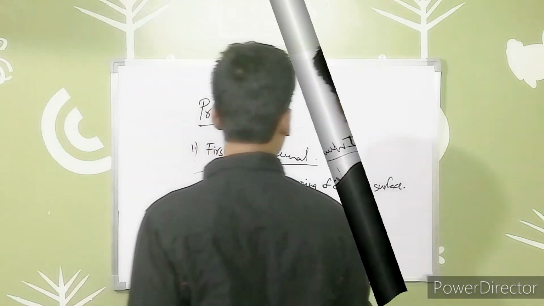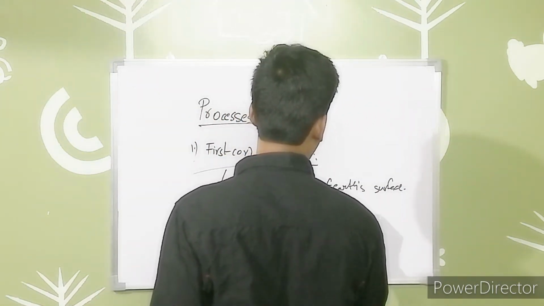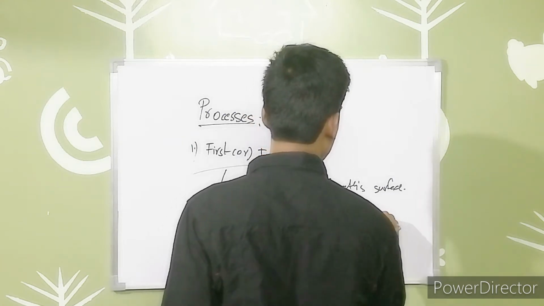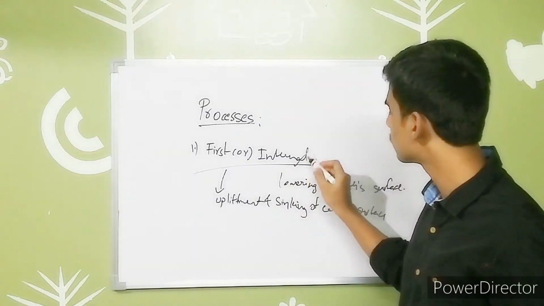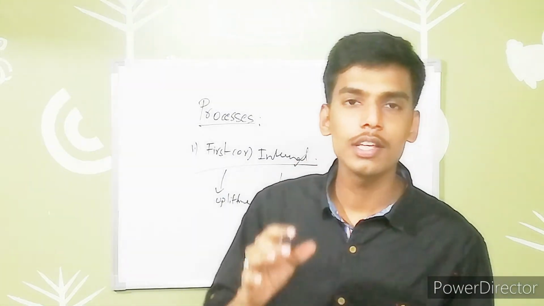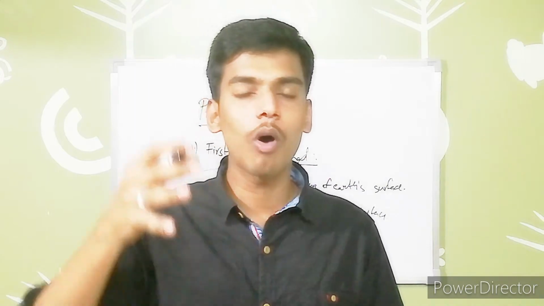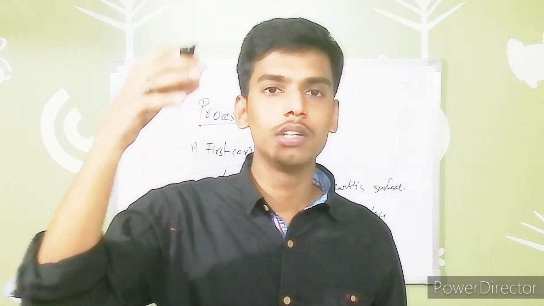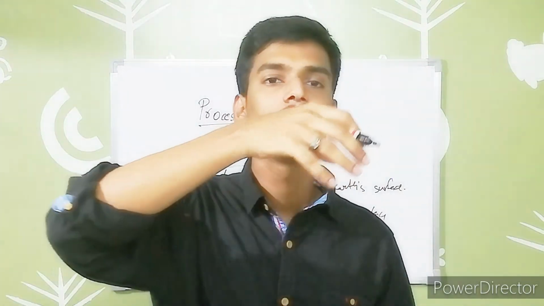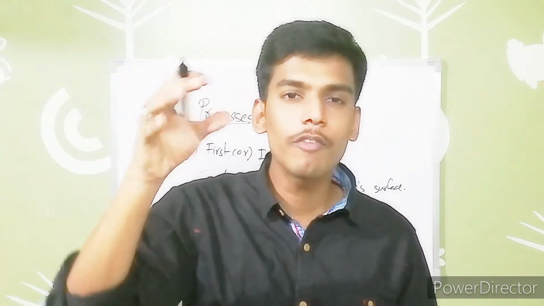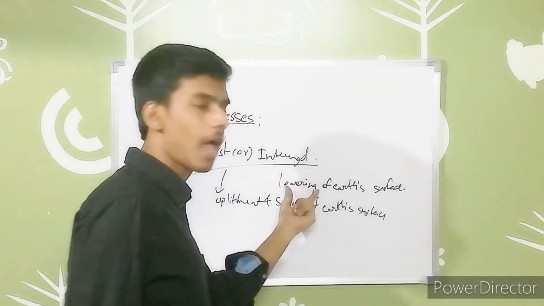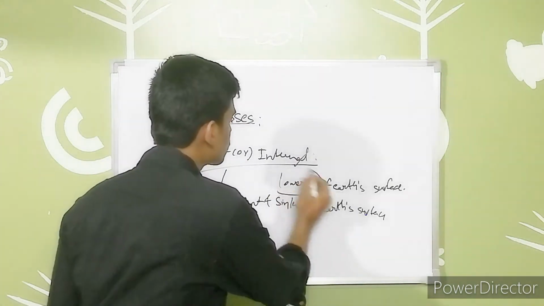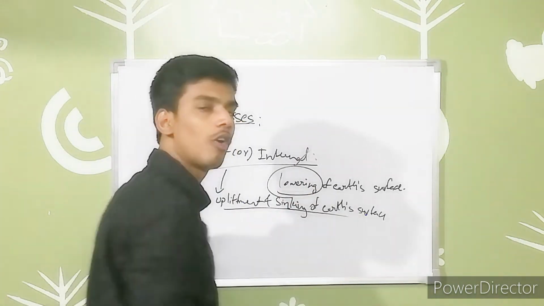That means there is a process known as erosion. Due to this, the bearing of the Earth's surface is taken away from it. That means the part of the Earth that exists decreases and lowers in amount, so it is known as the upliftment and sinking of the Earth's surface.